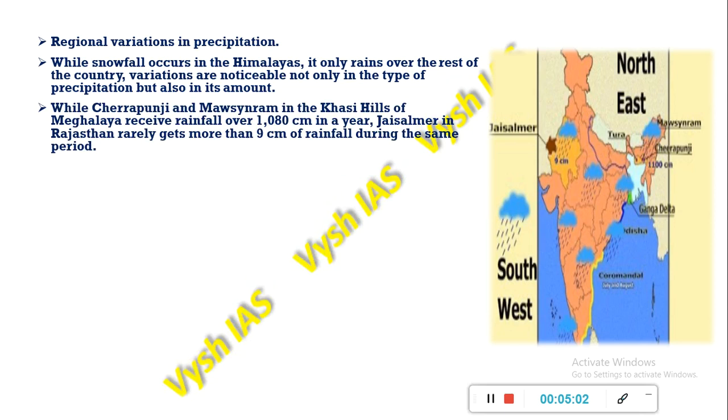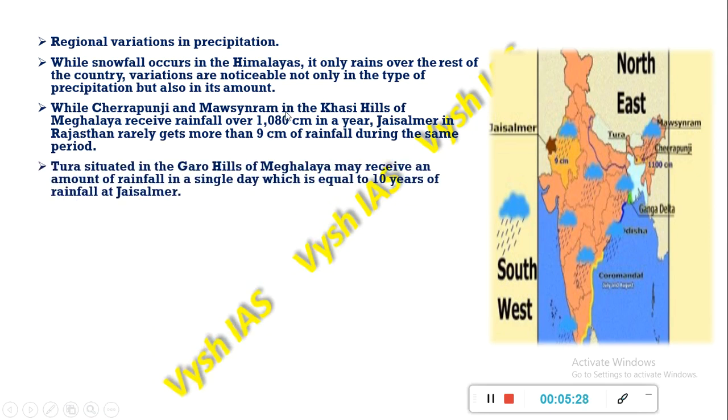Cherrapunji and Mawsynram, which are situated in the Khasi hills of Meghalaya, receive rainfall of over 1080 centimeters in a year. Whereas Jaisalmer in Rajasthan rarely gets more than 9 centimeters of rainfall during the same period. So you can see the huge difference between both of them. Tura, which is situated in the Garo hills of Meghalaya, receives rainfall in a single day which Jaisalmer won't receive in 10 years also.